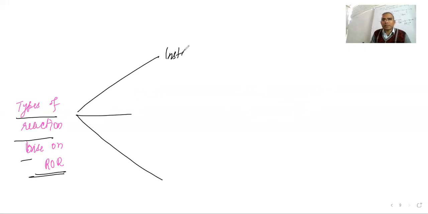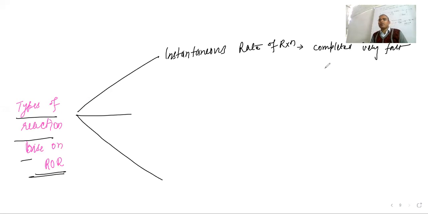First one is the instantaneous rate of reaction. Instantaneous rate of reaction means complete very fast. They are going to complete very fast, in a short period of time. So if it is completing very fast in a short period of time, you will not be able to calculate the speed.